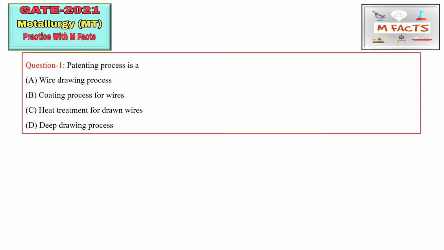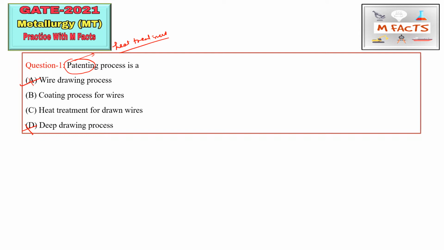The first question is: patenting process is. Patenting is basically a metallurgical process which is categorized under heat treatment. This is a heat treatment process of wires, and I will tell you which kind of wires. The options are wire drawing process, coating process for wires, heat treatment for drawn wires, or deep drawing process. Wire drawing and deep drawing are basically manufacturing processes of wire and curve shaped products.